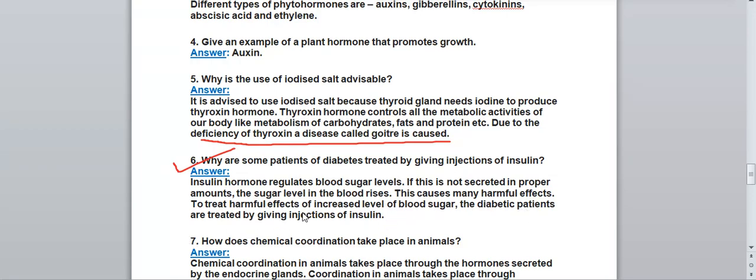Okay, so what happens if the sugar level increases in the body of any diabetic patient? At that time they are advised to take injections of insulin. In their body no insulin is formed, so they have to take the injections of insulin to control the blood sugar level in their body.